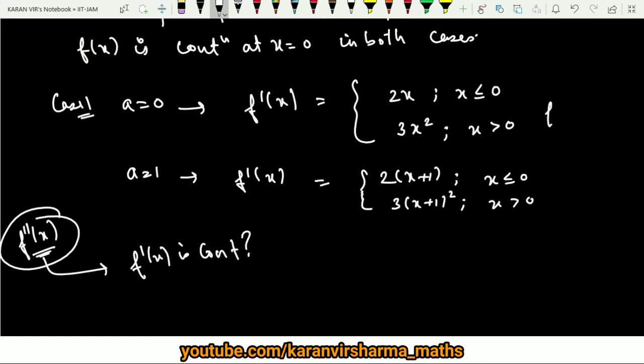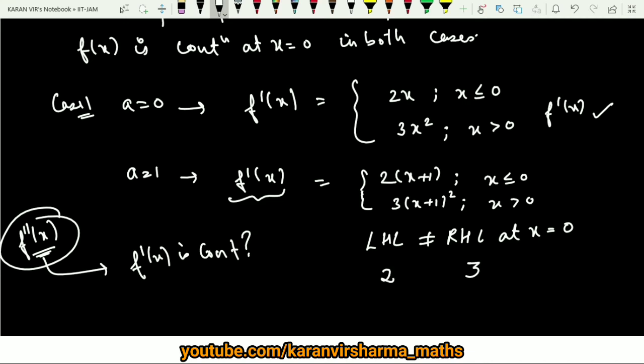So f dash x in this case is continuous. But when a is equal to 1, if you check the continuity of f dash x, you can see that the left hand limit is not equal to the right hand limit. Why? Because at x equals 0, the right hand limit comes out to be 3, whereas the left hand limit comes out to be 2. So they are not equal. So f dash x is not